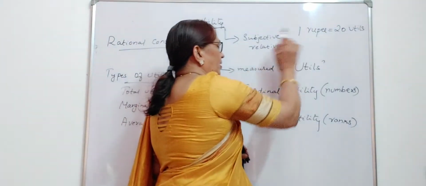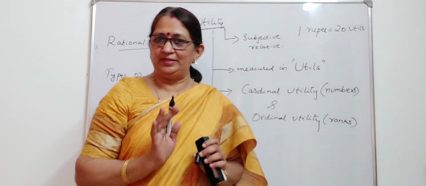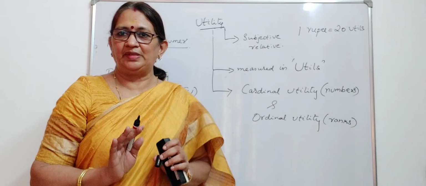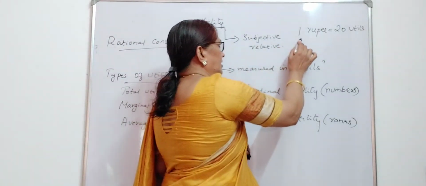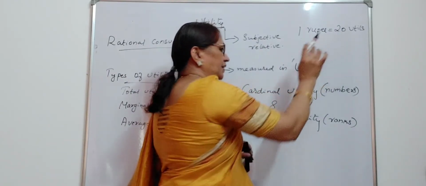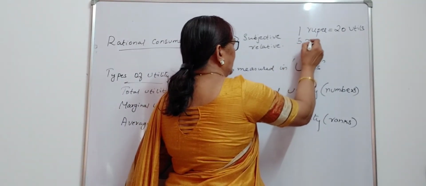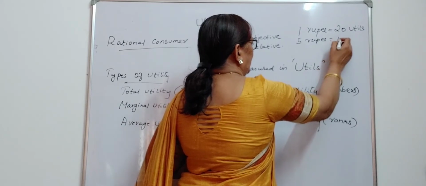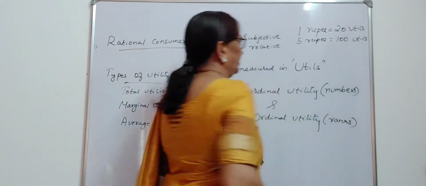So for the time being, we concentrate: utility is measured in utils, and economists say that utility can be measured in money terms. That is, if a consumer is spending 1 rupee, his satisfaction is equal to 20 utils. Imagine he is spending 5 rupees on the commodity. Then what will be his satisfaction? It will be equal to 100 utils.